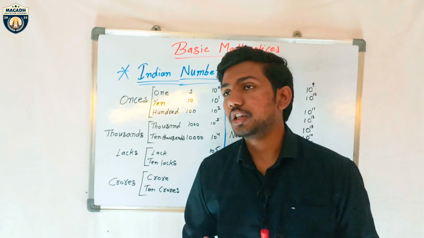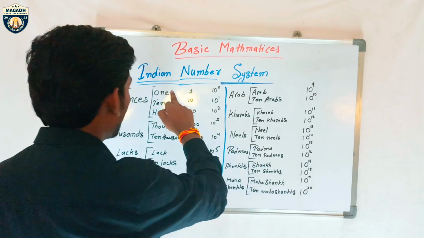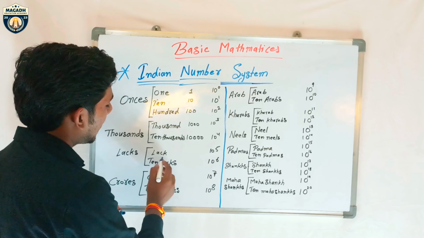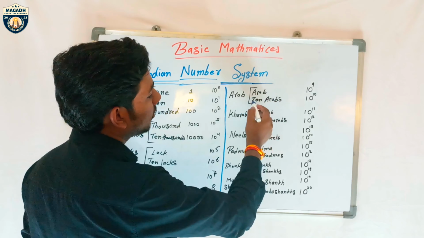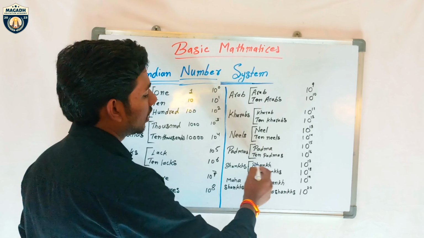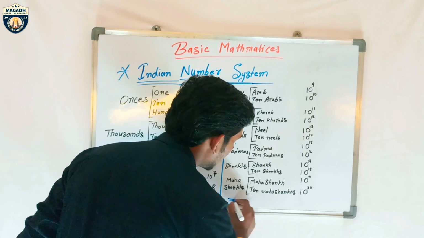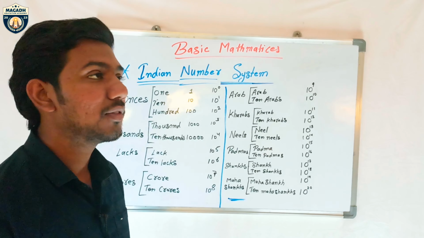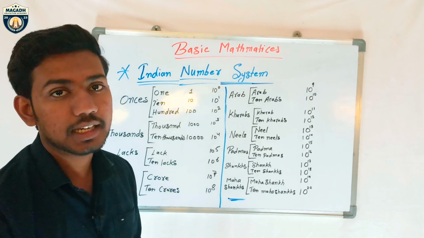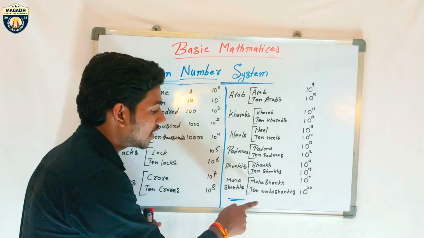When I talk about the Indian number system, we are counting like ones, tens, hundred, thousand, 10,000s, lakh, 10 lakhs, crore, 10 crores, Arab, 10 Arabs, Kharabs, 10 Kharabs, Nils, 10 Nils, Padmas, 10 Padmas, Sankh, 10 Sankhs, Mahasankh, 10 Mahasankhs. Till here our Indian number system goes. The international number system is million, billion, trillion, like that. Our Indian number system ends here at 10 Mahasankhs.